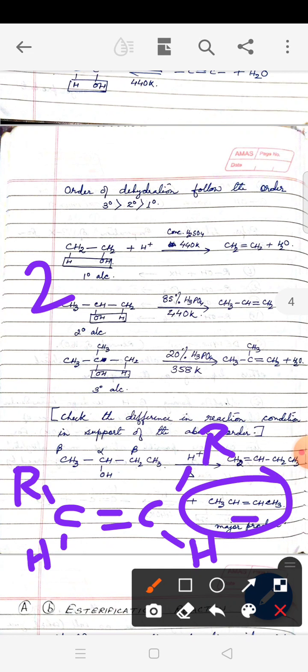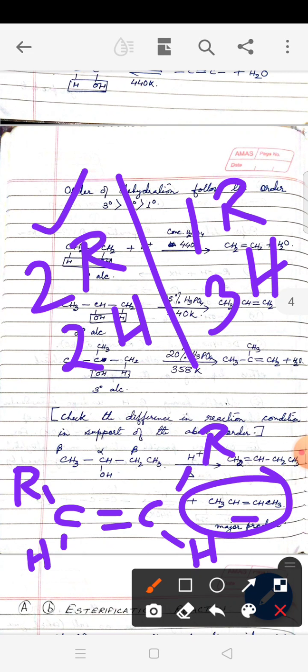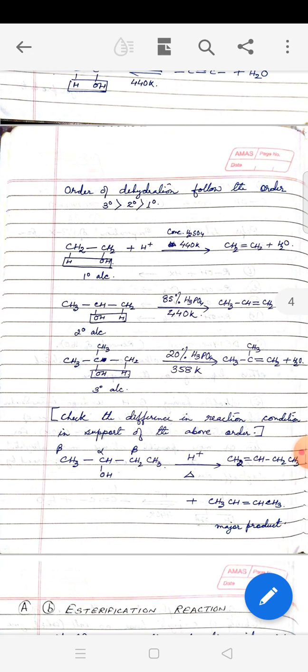So altogether we have two alkyl groups, two hydrogens. Remember, earlier we had one alkyl group and 3 hydrogens. So according to Zaitsev rule, the alkene which contains more alkyl groups is the major product. In other words, the more alkylated alkene is the major product. So Zaitsev rule helps us to identify the major product, but you should know how to calculate the number of alkyl groups. So that's all about this dehydration reaction.